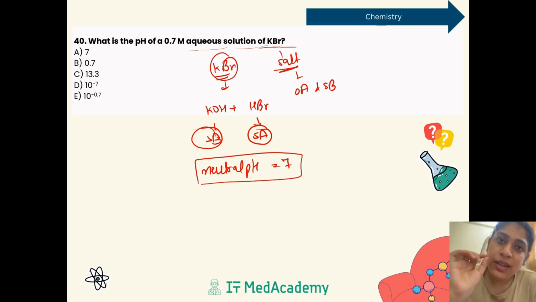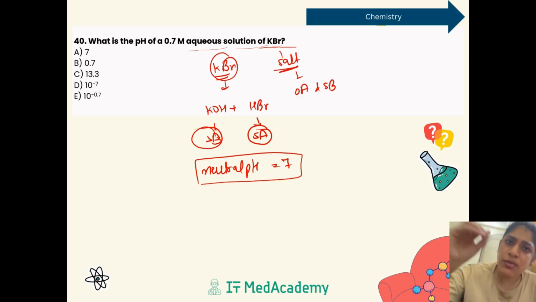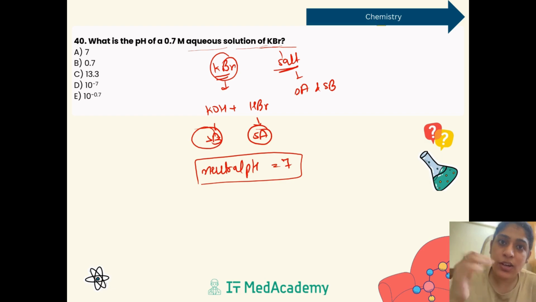So you can see that from the acid base equilibria, two types of questions were there. In both the cases you have to calculate the pH only, and when you analyze the previous year papers, they were giving you certain equations for the weak acid and the weak base. They would ask you to find the pH with the pKa value, right? These types of questions were there in your previous year, but this time the questions were much easier. Instead of finding the Ka and pKa values, they just directly give you the values and you have to just put them into the equations and you'll get your answers.